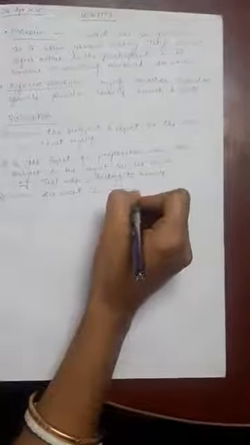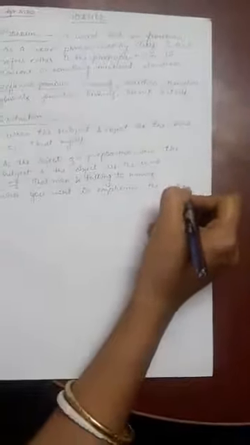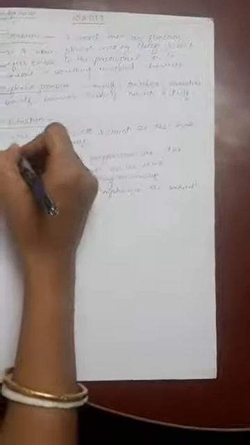And the third situation is when you want to emphasize the subject. First is when the subject and the object are the same. Next is as the object of a preposition when the subject and the object are the same. And the next is when you want to emphasize the subject.